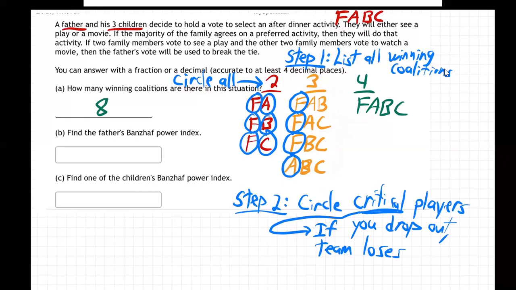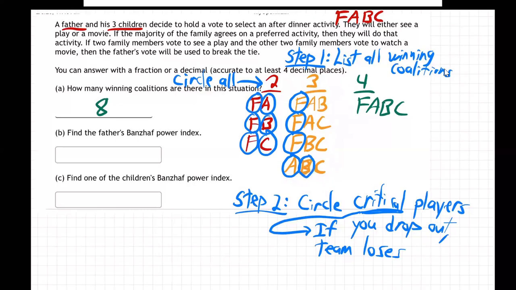Now, how about if they drop out B? If B drops out, then they've only got AC, which is only 2, and they don't have father. So that becomes a losing team. If B drops out, they lose. B is critical. They've got to have B, because if B drops out, they've only got AC, which is only 2. And if you only have 2 and you don't have father, you lose. So B is also critical on this team.